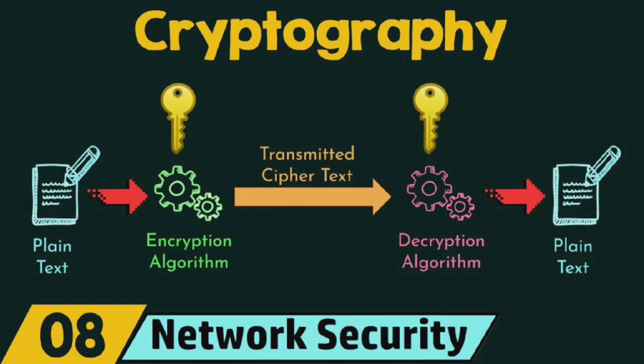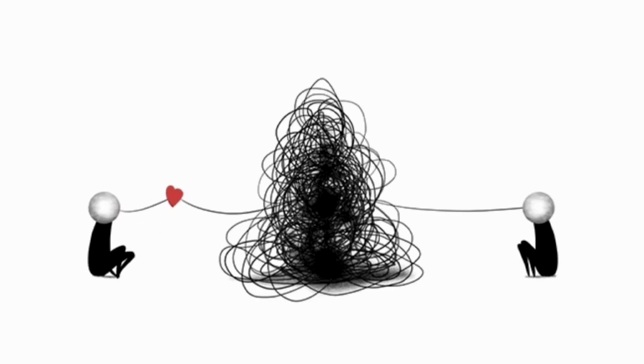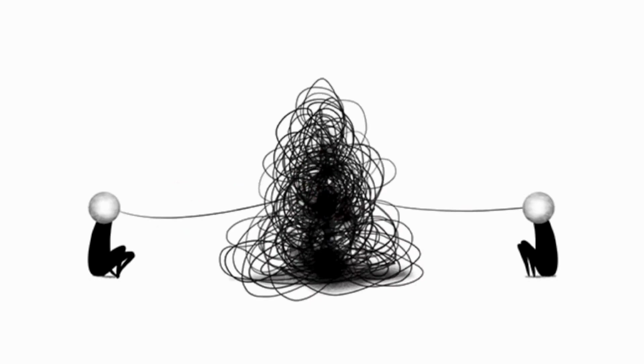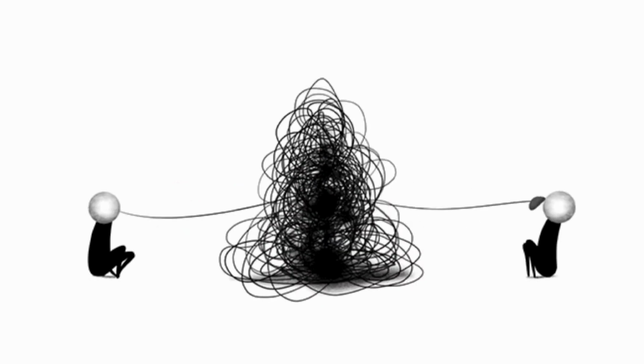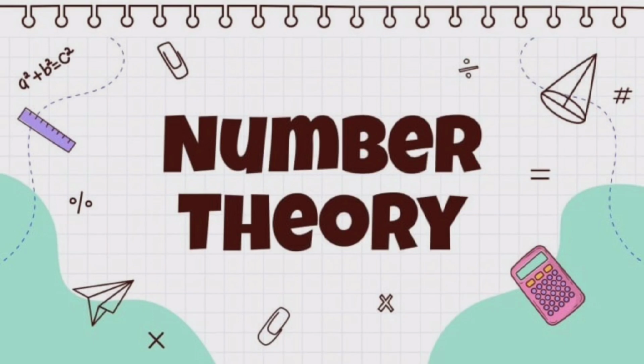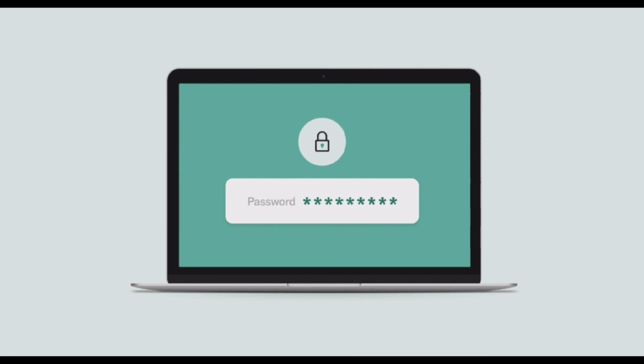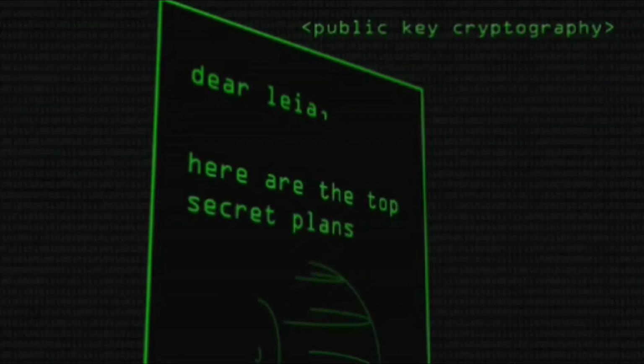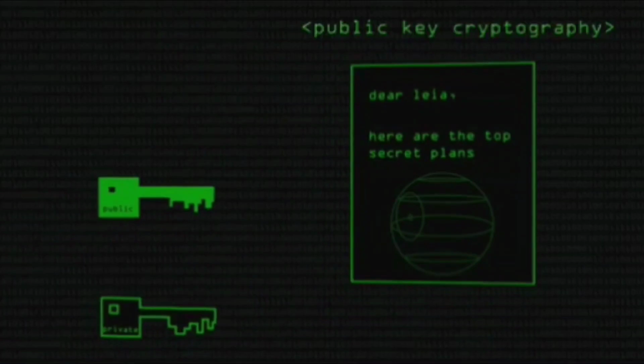Cryptography is associated with the process of converting ordinary plain text into unintelligible text and vice versa. It is a method of storing and transmitting data in a particular form so that only those for whom it is intended can read and process it. Cryptography heavily involves number theory, or the study of integers, which is why the Euclidean algorithm has application in this field. Cryptography protects our passwords, credit card numbers, and any type of sensitive online information.